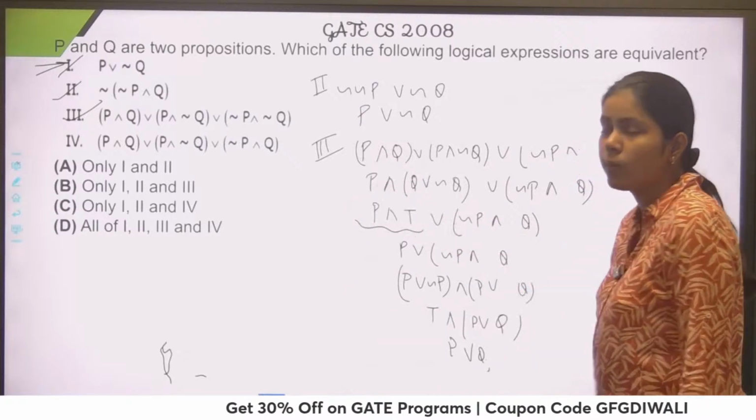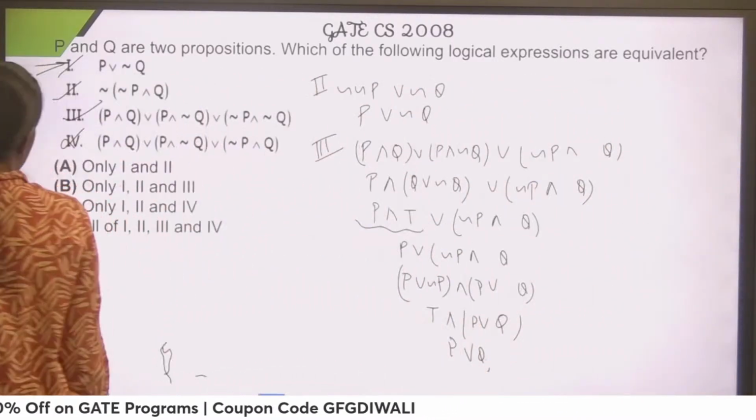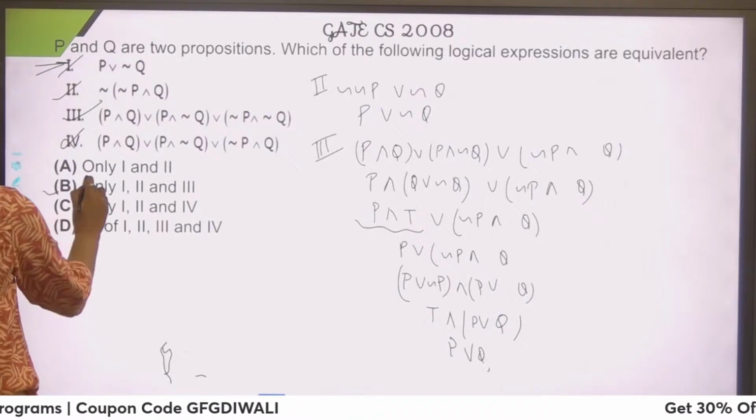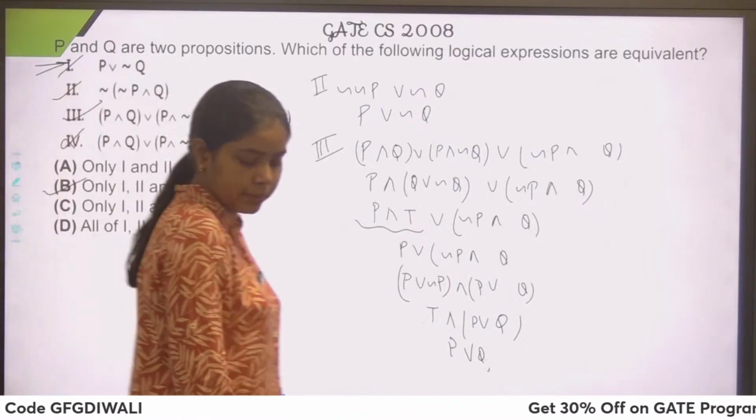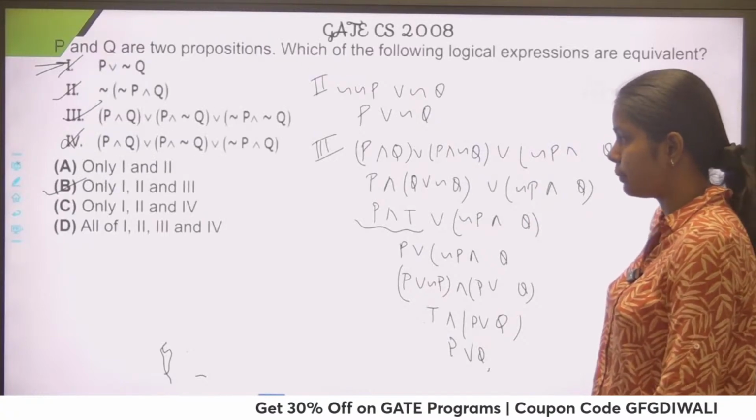But that is not equivalent to the first, second, or third, right? So this is not equivalent. So which are equivalent? First, second, third are equivalent. So option B is correct, right? So B is the correct option here.